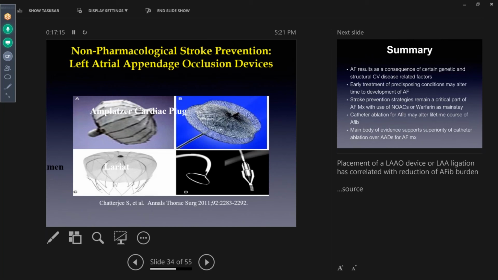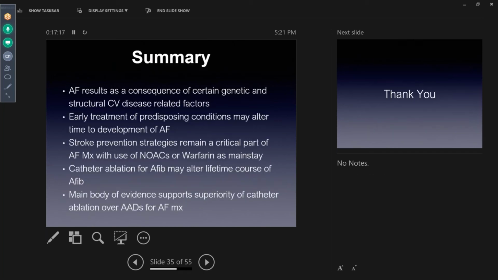And Dr. Gillespie talked about that yesterday. And in summary, AFib results as a consequence of certain genetic and structural disease states, and early treatment of predisposing conditions may alter the time of development of AFib. And stroke prevention strategies remain a critical part of AFib management. And use of NOACs, I think by the new guidelines, should be the mainstay. And in people who cannot take NOACs, warfarin is an alternative. And catheter ablation for AFib may alter the time course of AFib development and progression.